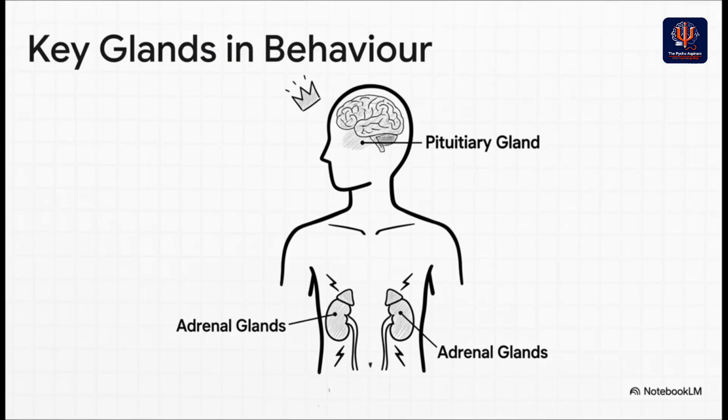For behavior, two glands are especially important. The pituitary gland is like the conductor of the whole hormonal orchestra, and the adrenal glands, they are front and center in our stress response. They're the ones that release hormones that keep that fight or flight feeling going, which is why you might still feel shaky and your heart is pounding minutes after you slam on the brakes to avoid an accident.